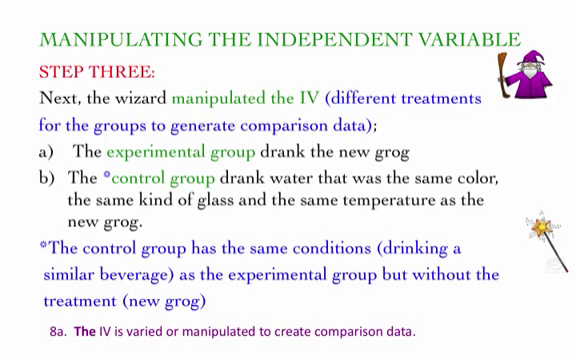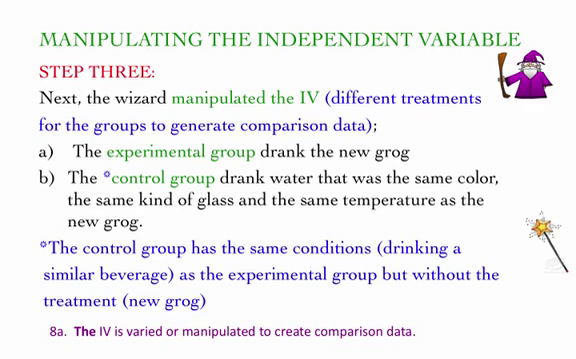Step 3, manipulating the independent variable. Next, the wizard manipulated the independent variable. So what is manipulation? Well, there are different treatments for the groups to generate comparison data. The experimental group, of course, drank the new grog, and the control group drank water that was about the same color, the same kind of glass, the same temperature, maybe even had some flavor added to it. Because the control group needs to experience the same conditions except without the treatment, which is the new grog.